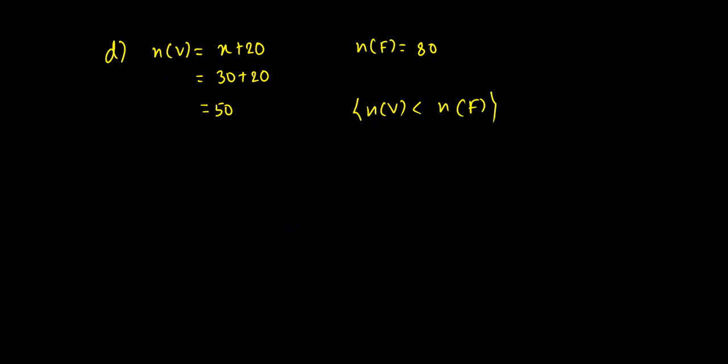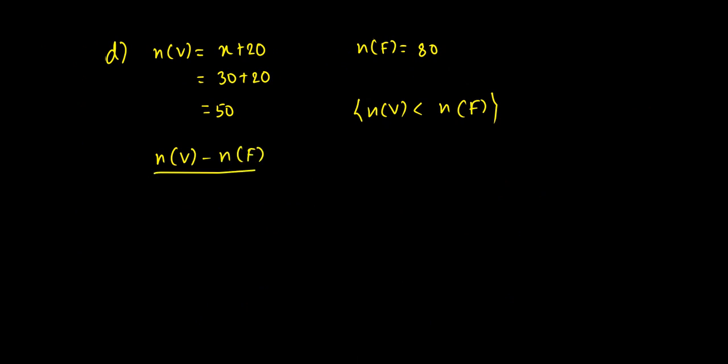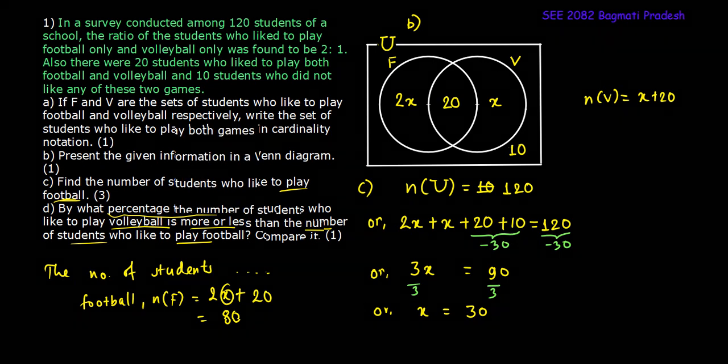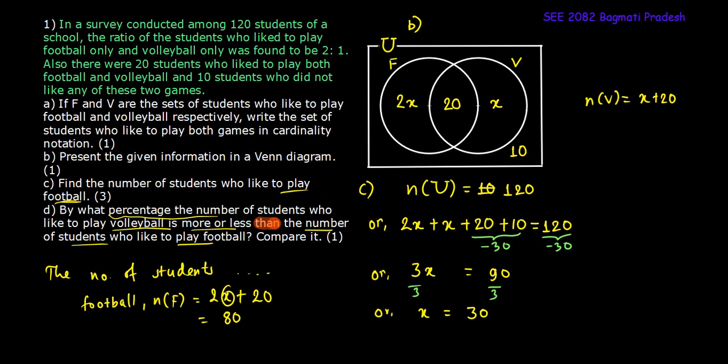So for the required percentage, what we are going to do is divide by n(F), the cardinality of F. And this is quite important to learn: the quantity that we are given after 'than', the number of students who like to play football, we will divide by that quantity.